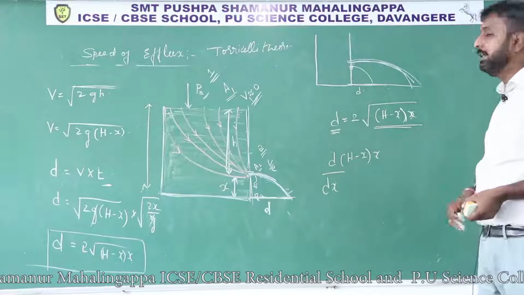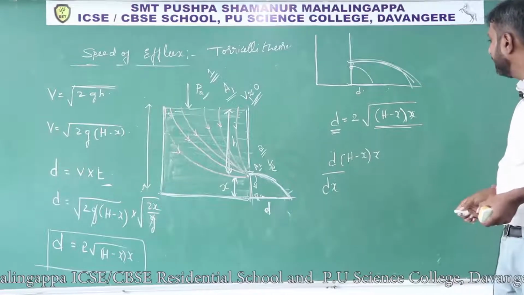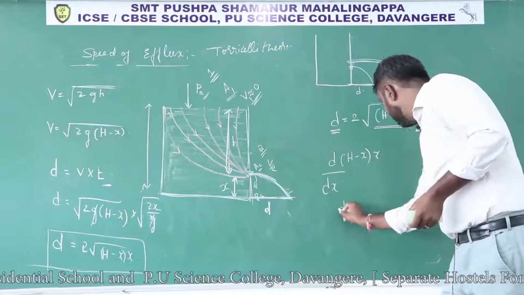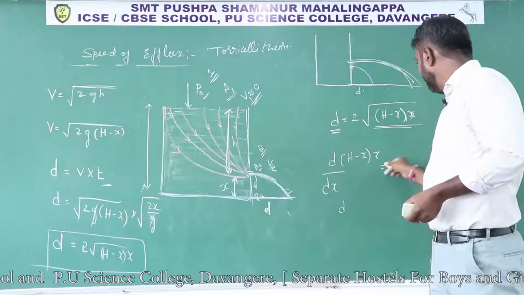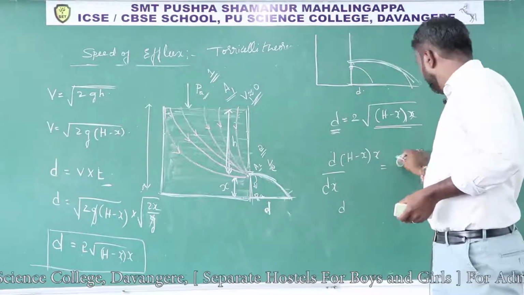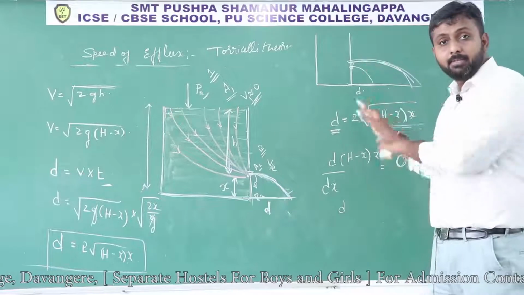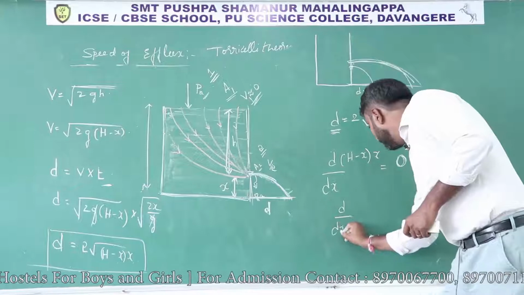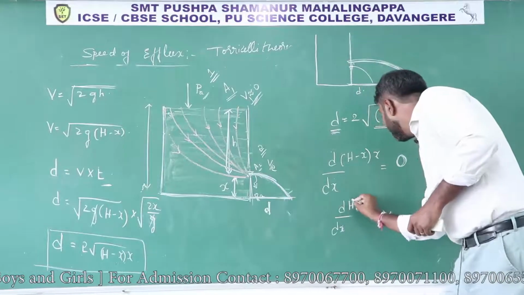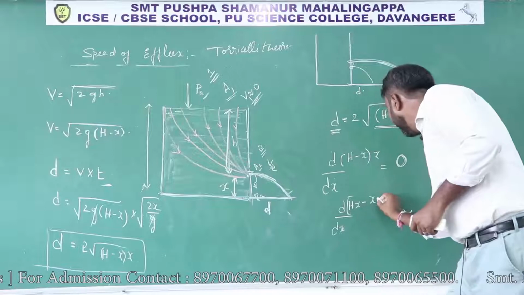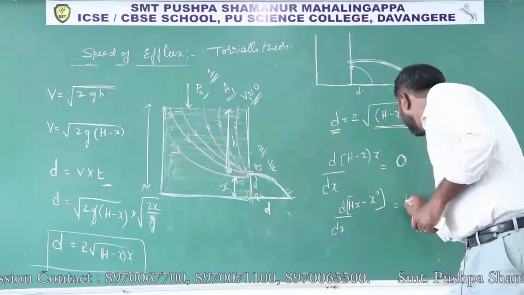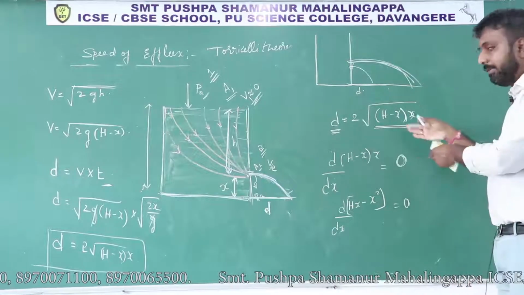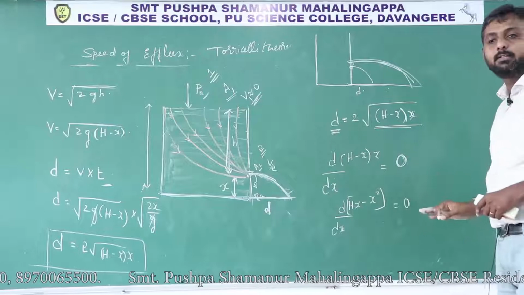That d by dx of this value should be equal to 0; we have to equate it to 0 for the maximum. Then d by dx of (hx minus x square) should be equal to 0. For the maximum condition, we always equate it to 0 in differentiation.